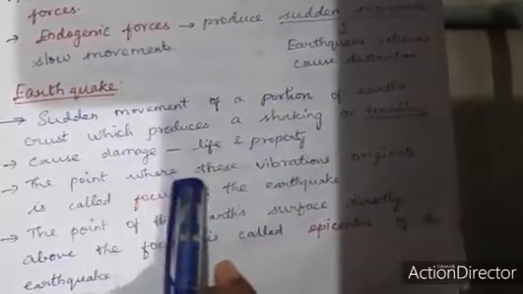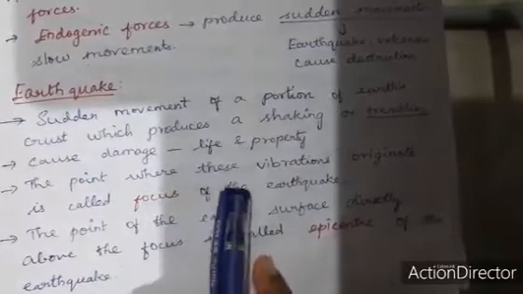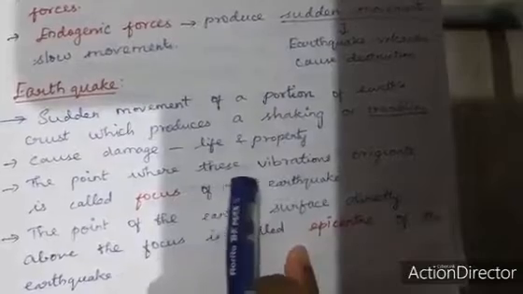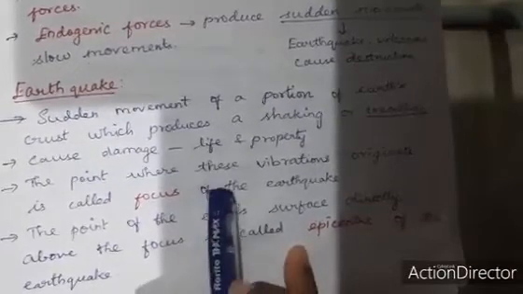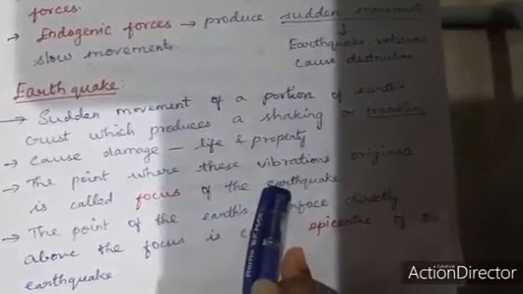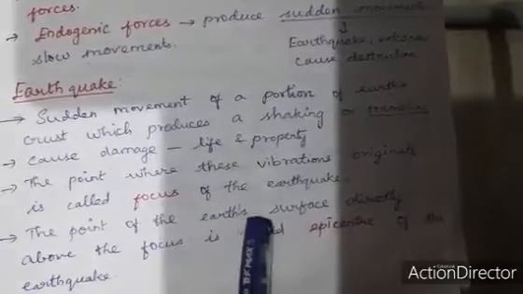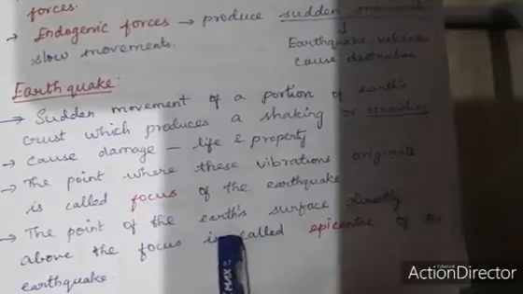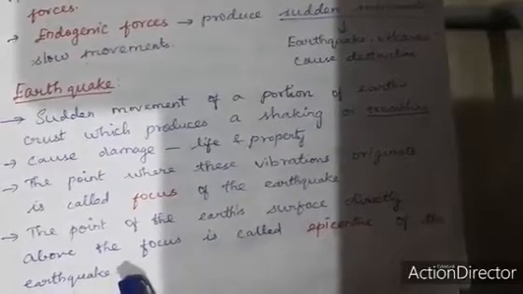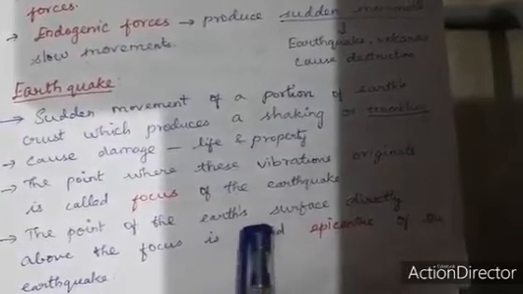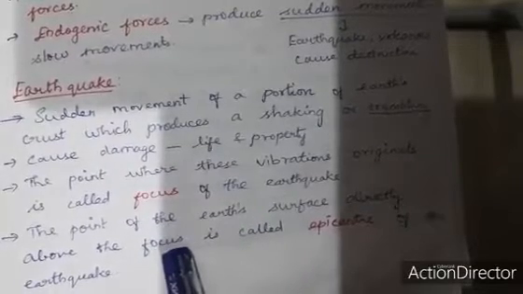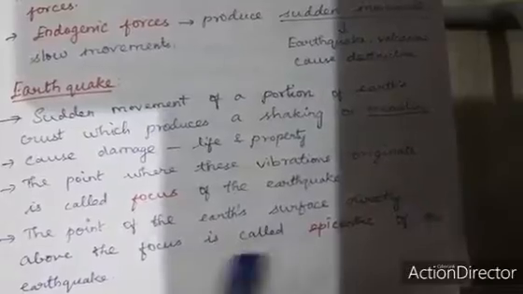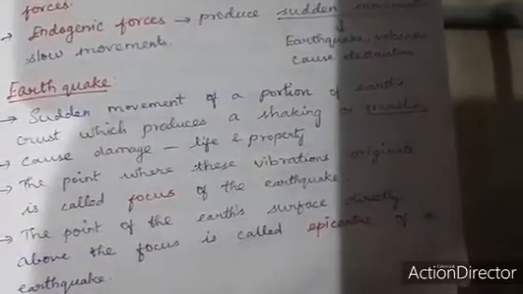The point where these vibrations originate in the Earth is called the focus of the earthquake. The point on the Earth's surface directly above the focus is called the epicenter of the earthquake, where the Earth's surface is directly affected.